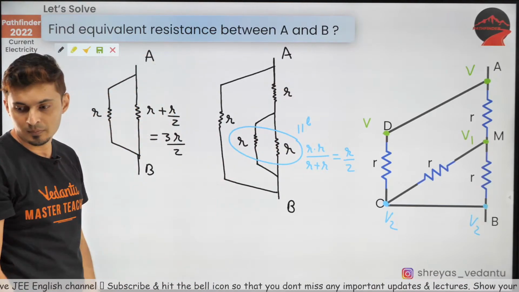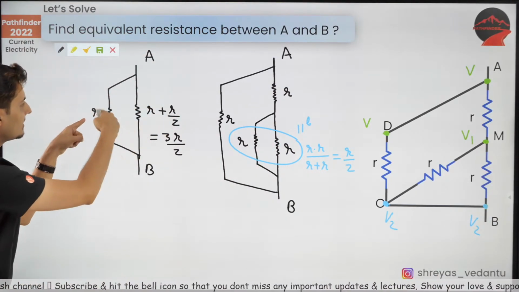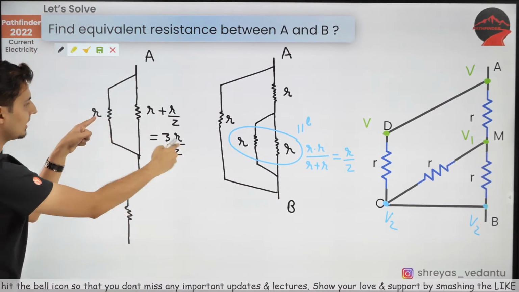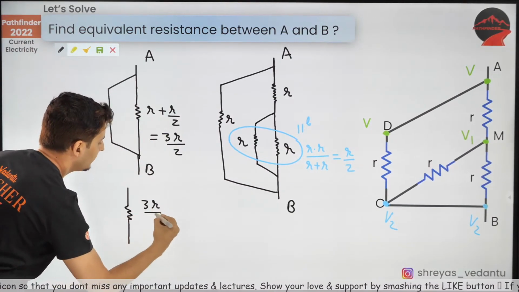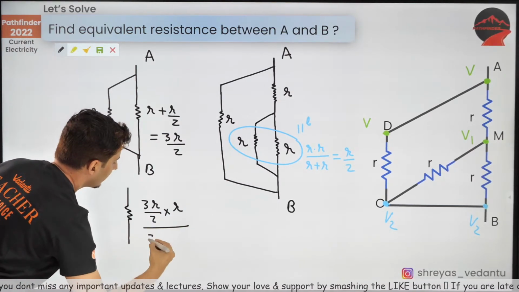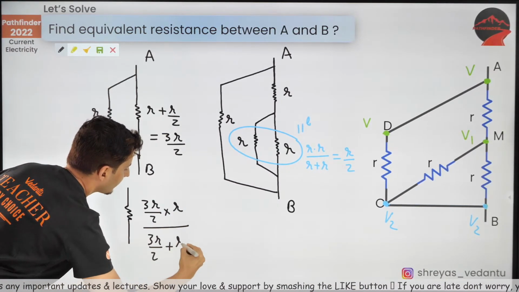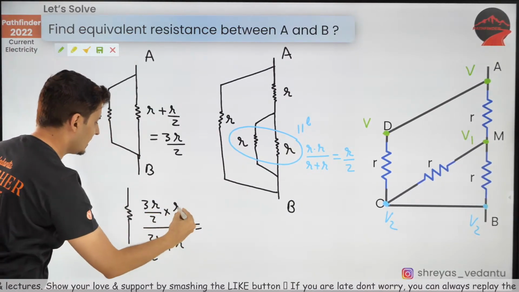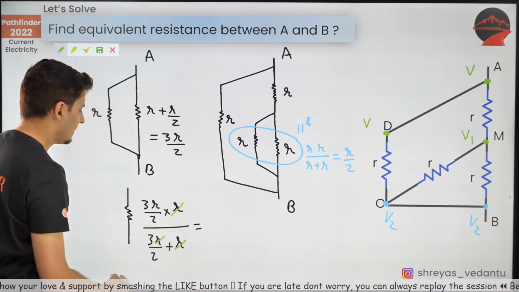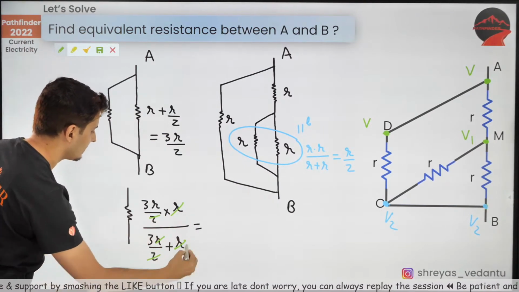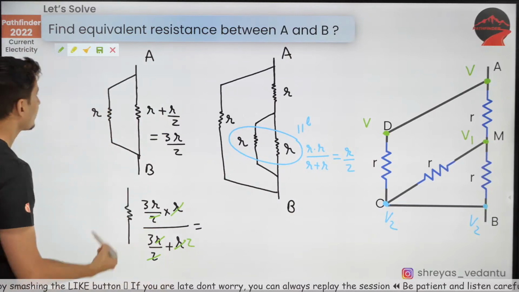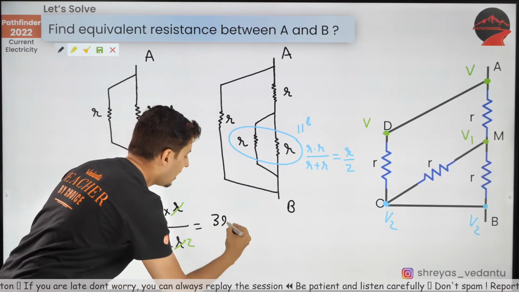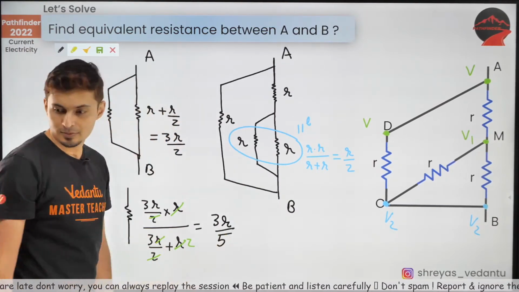And the last one, yes, these two are in parallel. So combine them into one single resistor. So 3R by 2 multiplied by R divided by 3R by 2 plus R. What is it going to give you? A lot of R's are going to get cancelled. This R, this R, this R. And this 2 and this 2 will also get cancelled when you put that 2 over here. So what are you going to get? Come on guys. You're going to get 3R by 5.